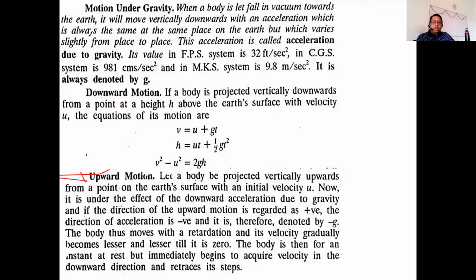Upward motion. Let a body be projected vertically upwards from a point on the earth's surface with an initial velocity u. Now what we have to do: this is the earth, and we have to project this body vertically upwards. If you want to project it vertically upwards, then you have to apply an initial velocity. It is sure, because it will not move on its own.